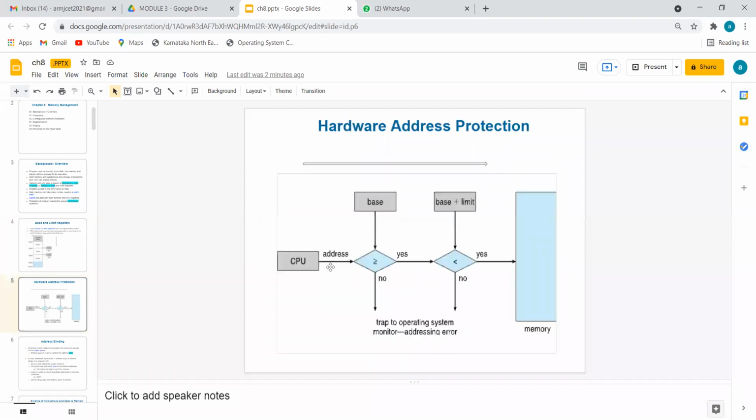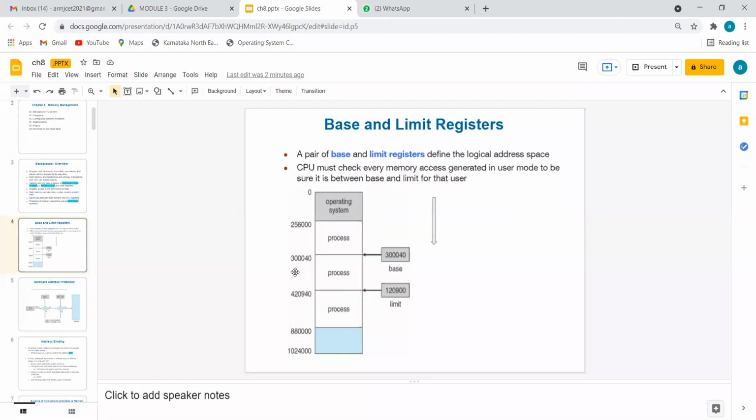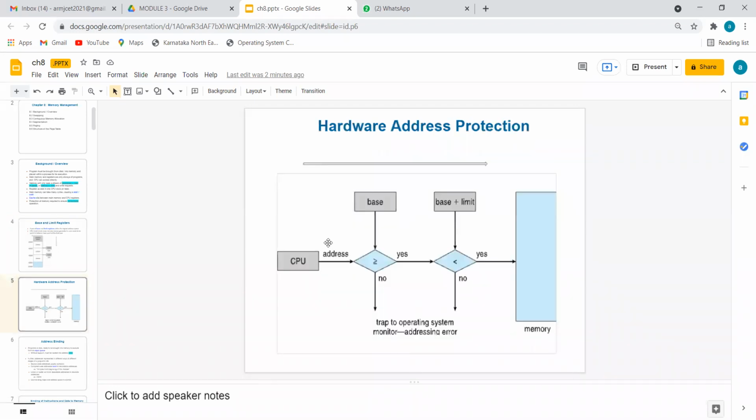Now let's check. 3,45,000. Let me take here 3,40,000. Is CPU and base equal? Yes. And I will add 5, because 3,45,000. Is it less than 4,20,940? Yes. Hence, you are allowed to access the process area related to process 2.